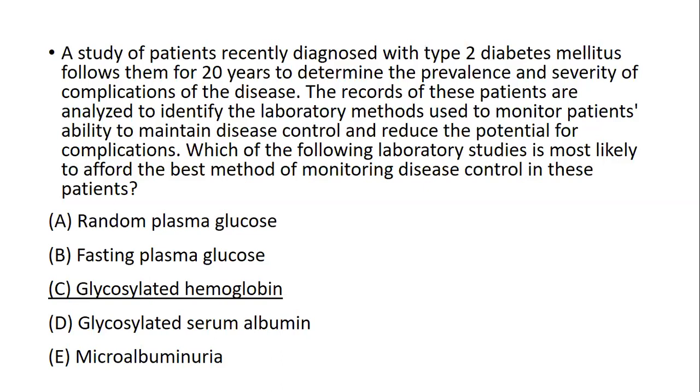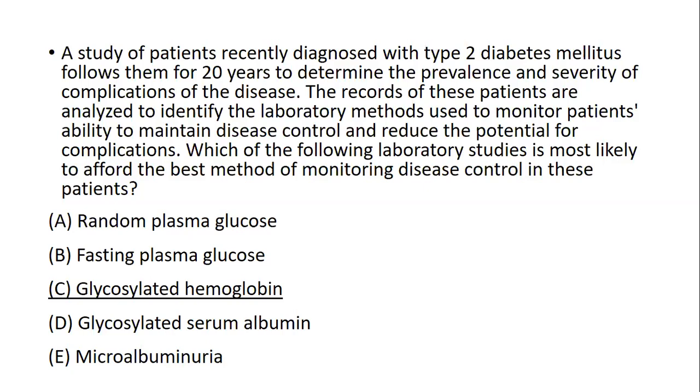What he is asking is the best method of monitoring disease control. It means for monitoring purposes you don't have to go for the rest of the things. You just point towards the average glucose level of 3 months. That gives you the ideal scenario.